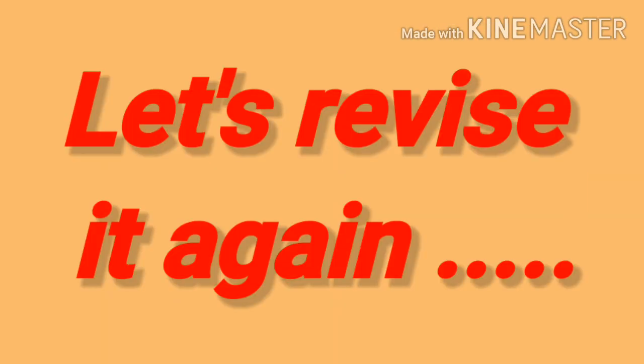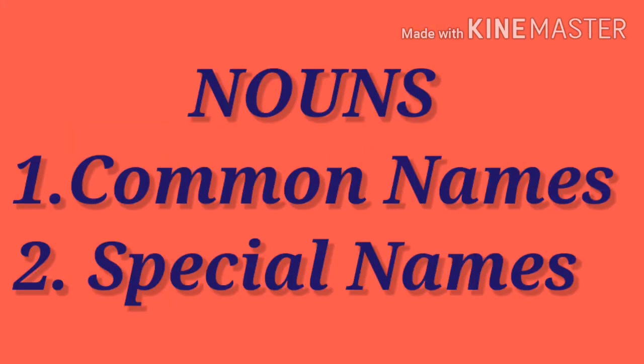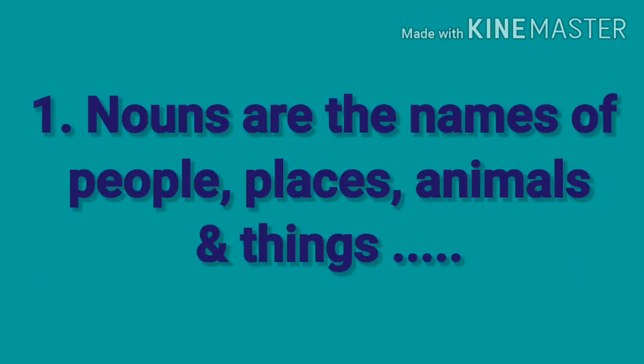So kids, here we finish our common names and special names. Okay, let's revise it again. There are two types of names or nouns, that is common names and special names. Always remember these things. First, nouns are the names of people, places, animals and things. Got it?